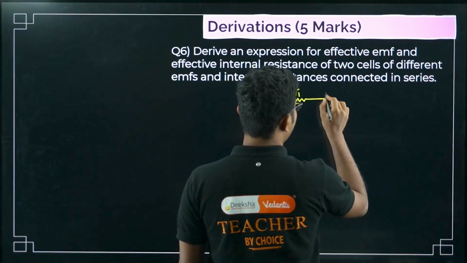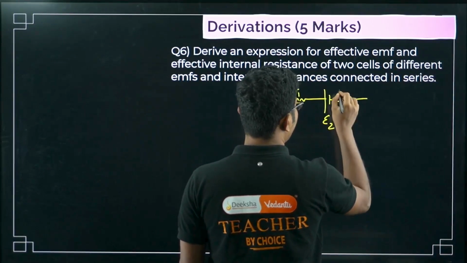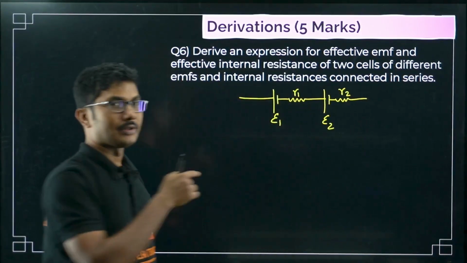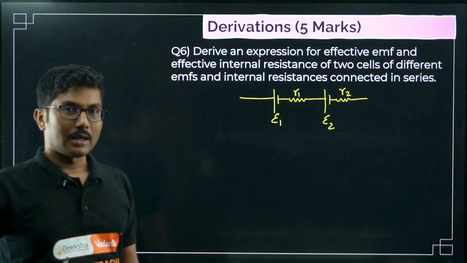Now this is supposed to be cells of epsilon 1, epsilon 2. If the question is easy, then this one will come, I'm saying, chance. If the question is slightly difficult, then the parallel one will come.